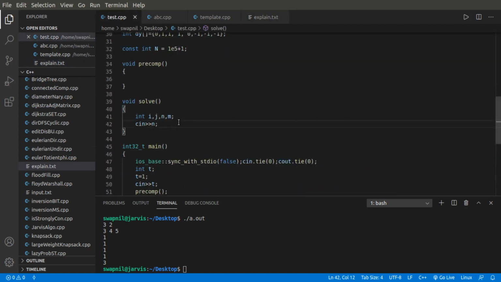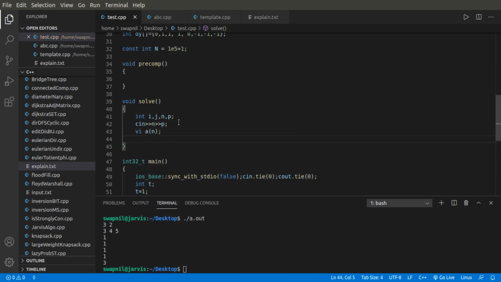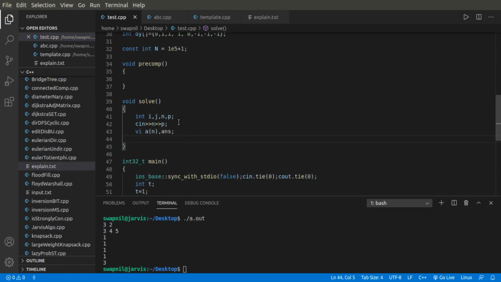Okay, so what I have here is we are given a prime number p, and I'll take input from the user, then vector a of n. It is a simple vector of int. First I'll also make another vector answer in which I'll be storing all the good integers.